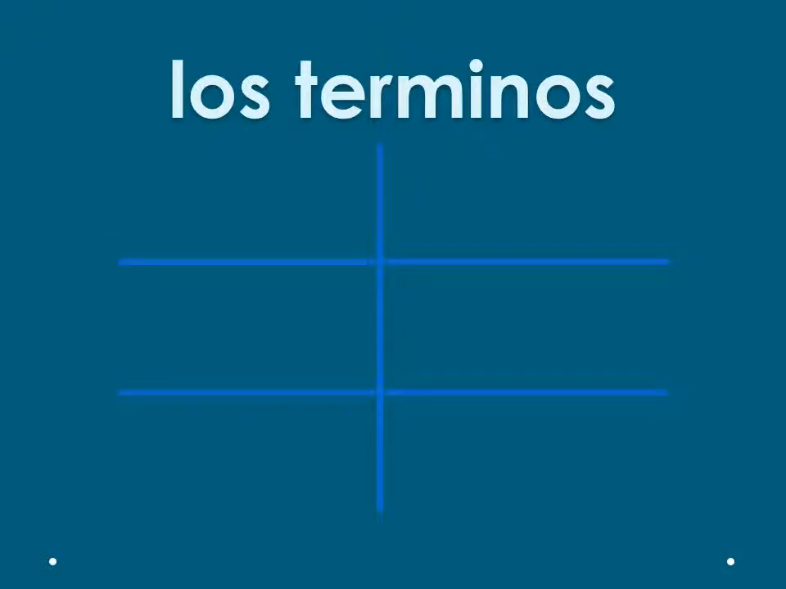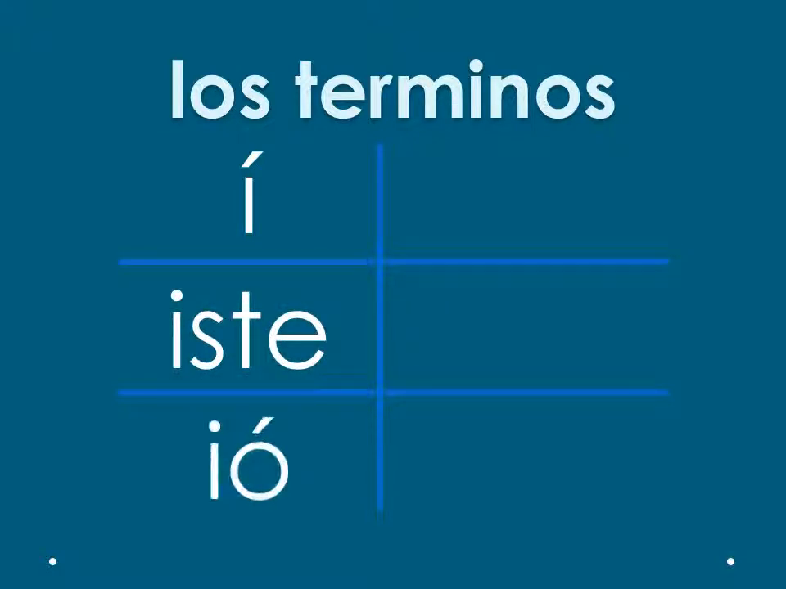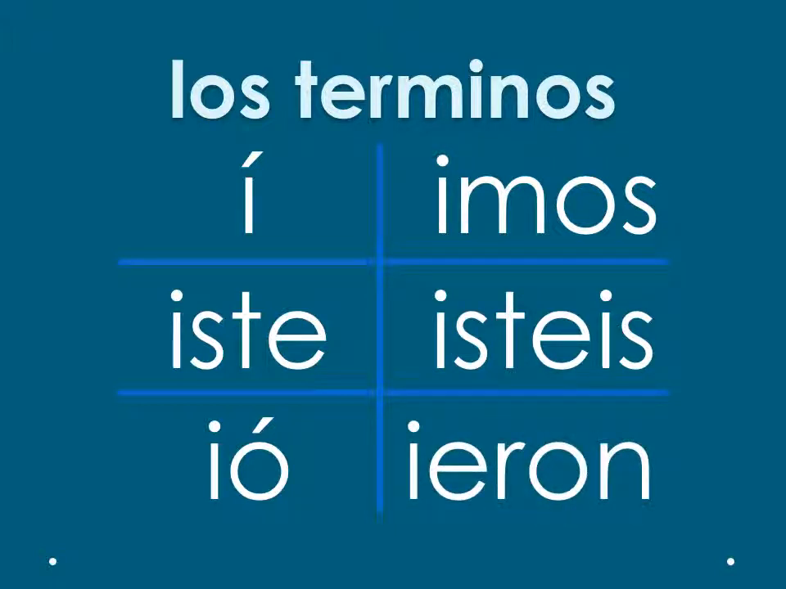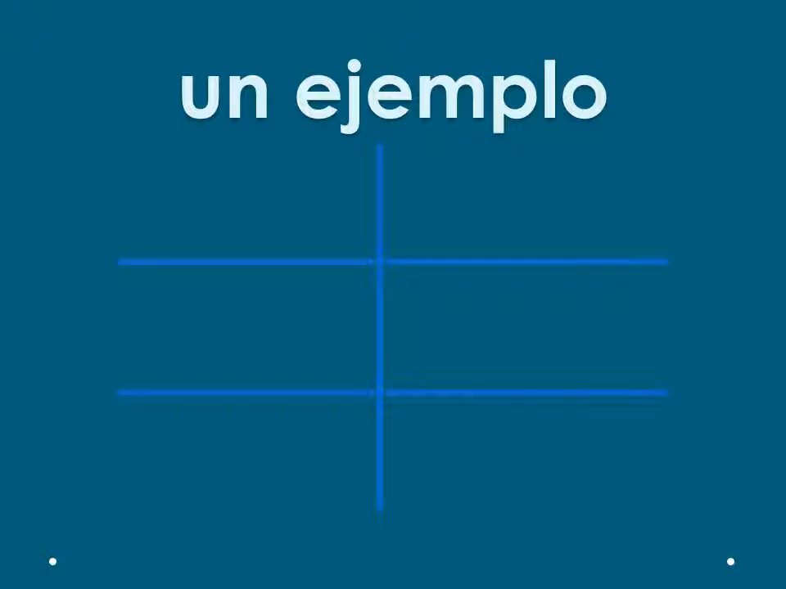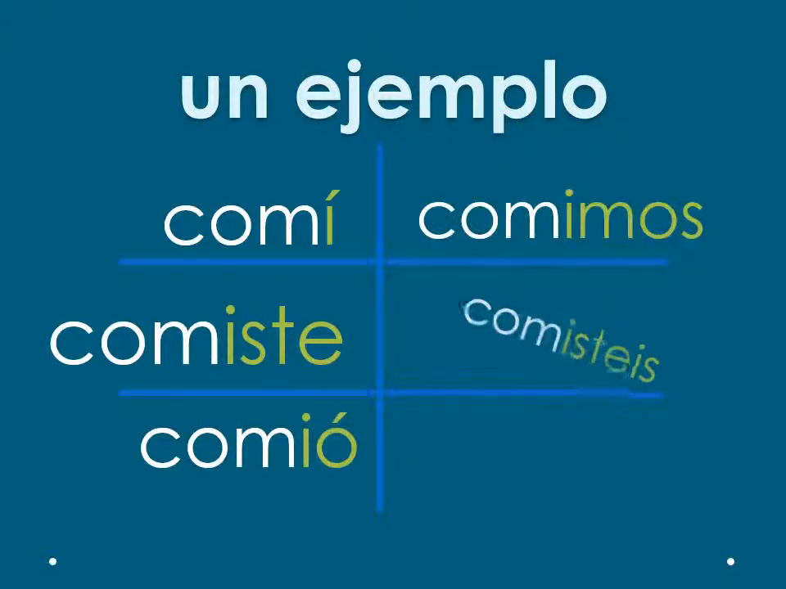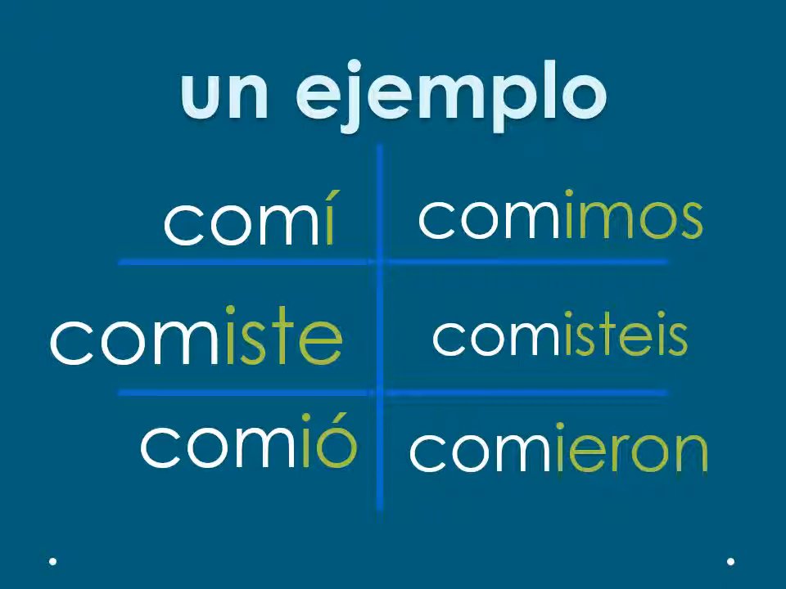Here are the rest of the endings. ER verbs: í, iste, ió, imos, isteis, ieron. Notice that both the yo and él, ella, usted forms have accents, similar to AR preterite verbs. Un ejemplo, comí, comiste, comió, comimos, comisteis, comieron. IR verbs in the preterite have exactly the same endings.